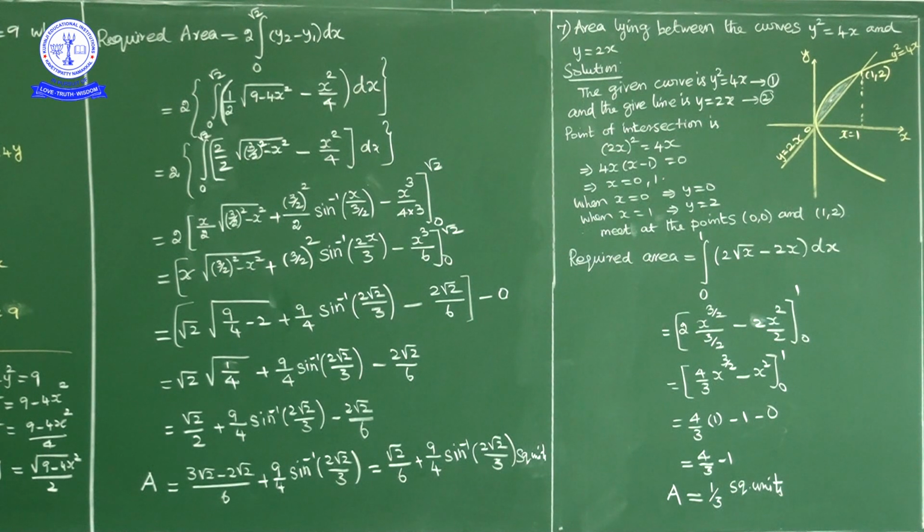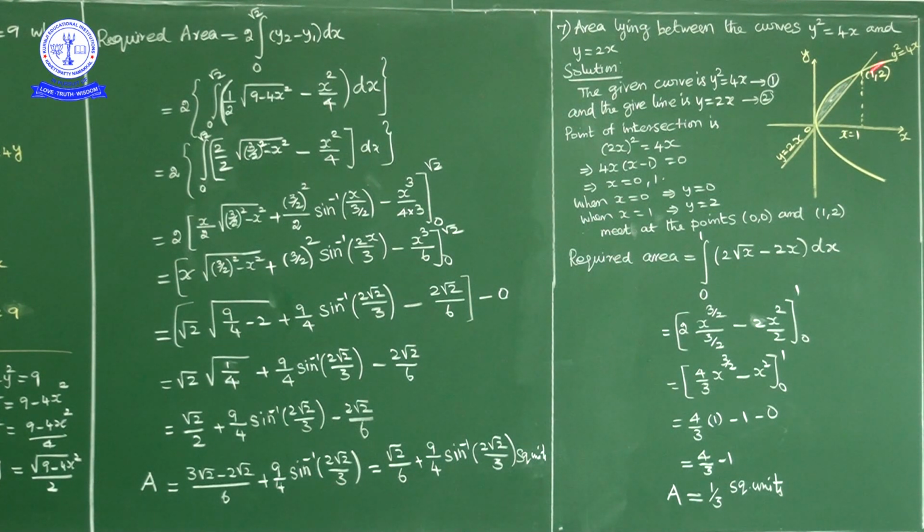Now if we observe the required area, the shaded region area, where they are intersecting, at the origin x is equal to 0 and at 1 comma 2. So from x is equal to 0 to x is equal to 1, which is the upper curve? Parabola is the upper curve. Which is the lower curve? Straight line is the lower curve.